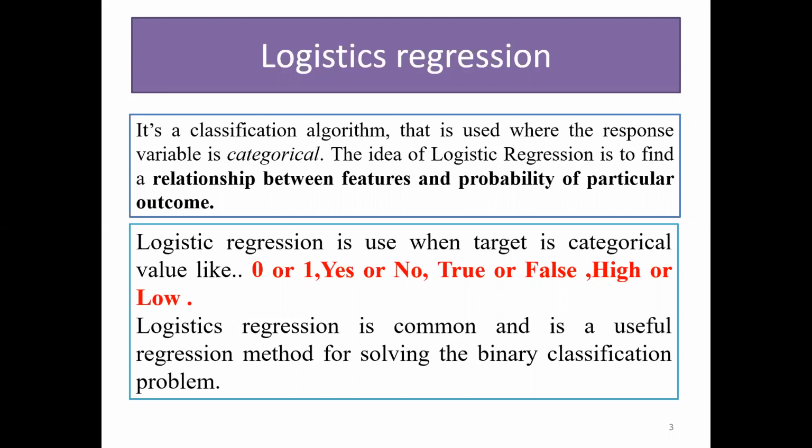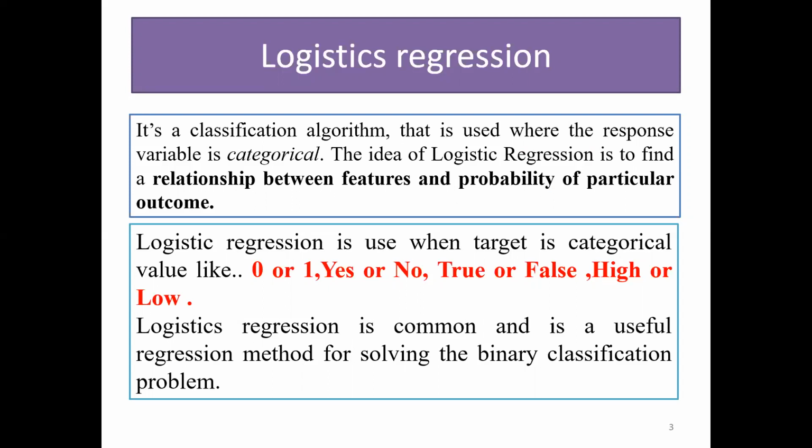It is a classification algorithm that is used where the response variable is categorical. The idea of logistic regression is to find the relation between features and the probability of a particular outcome. Like many other machine learning techniques, it is borrowed from the field of statistics.